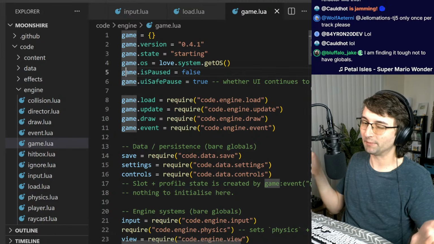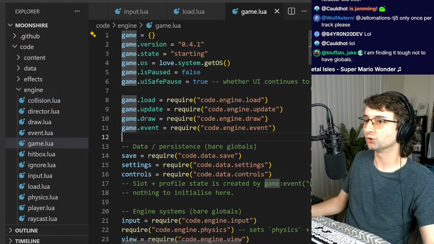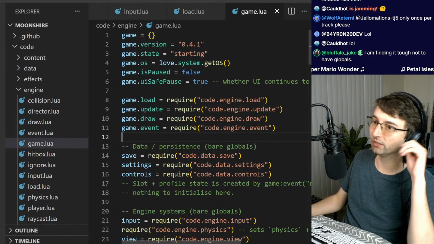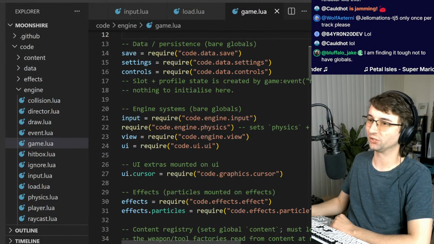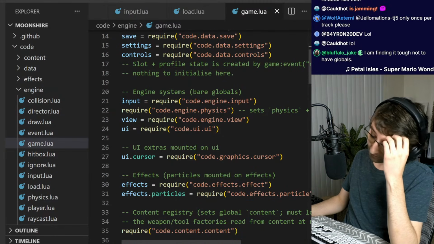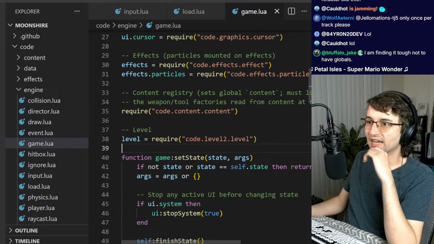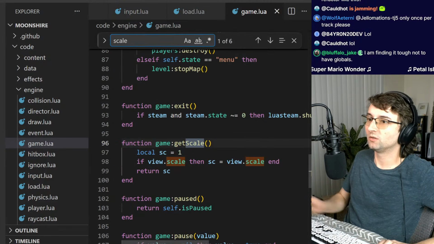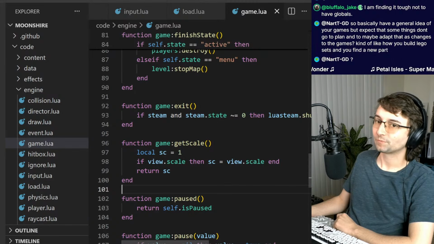The game depended on save, but save depended on game. Which one is going to be the parent? That's the weird thing that happens. So rather than game being the one true parent of everything, there are many parents. There's the game parent, there's the save, settings, a lot of top level modules that are global. And I don't really think I have specific variables that act as globals besides scale. I think scale is a global. No, it's actually not. I have view.scale. I have it saved to view.